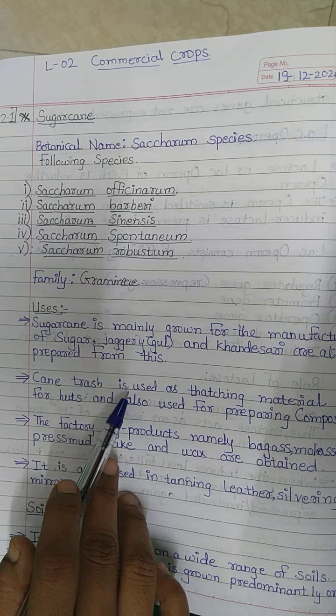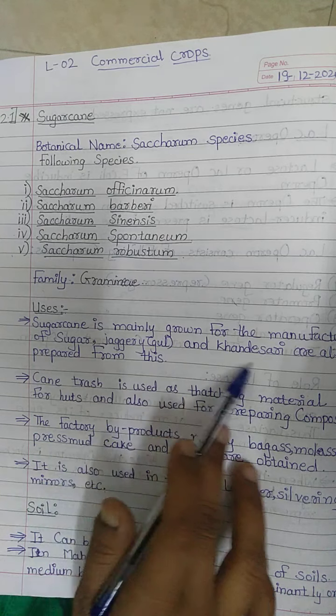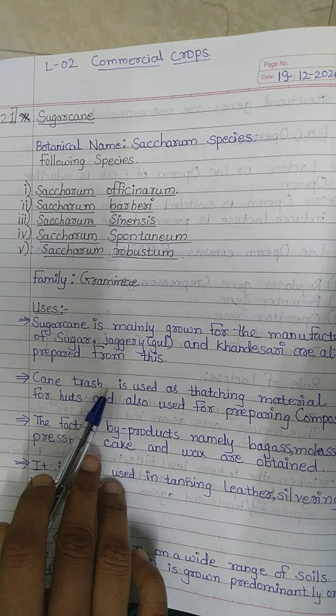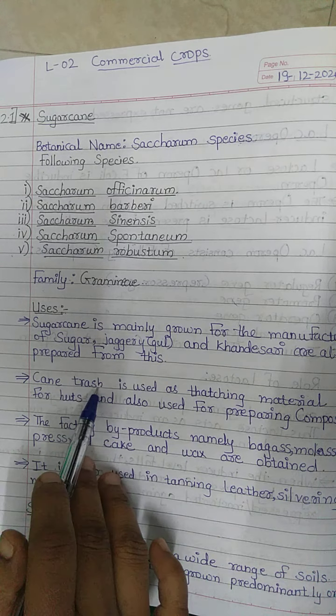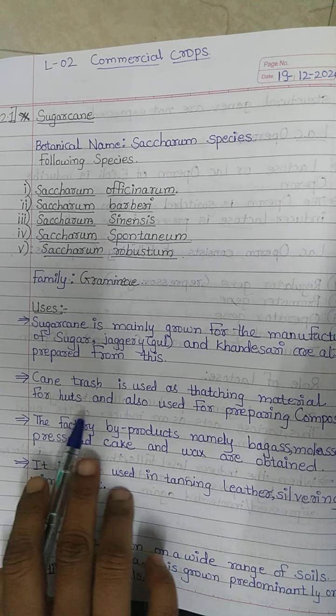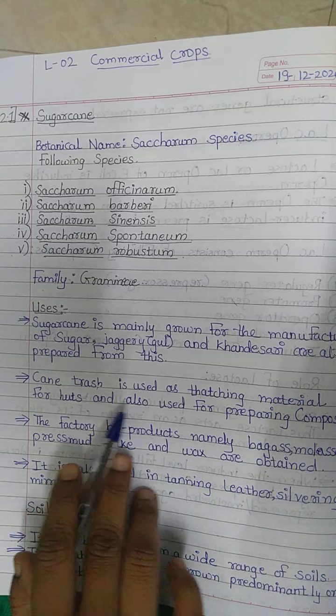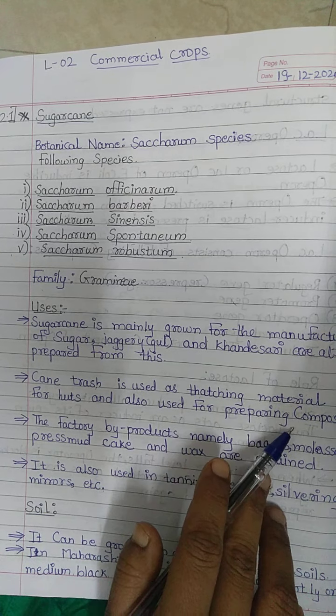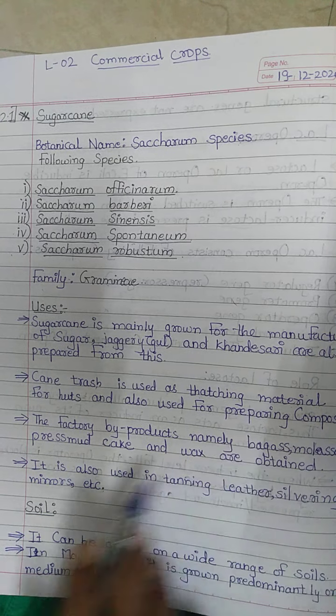Cane trash, that is the sugarcane residue after removing the juice, is used as thatching material for huts and also for preparing compost.